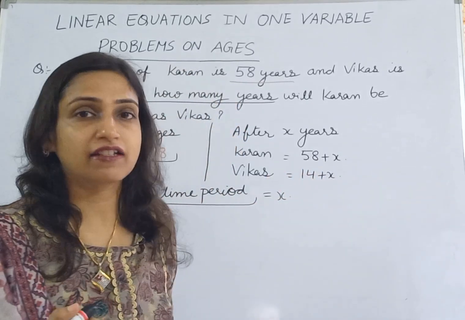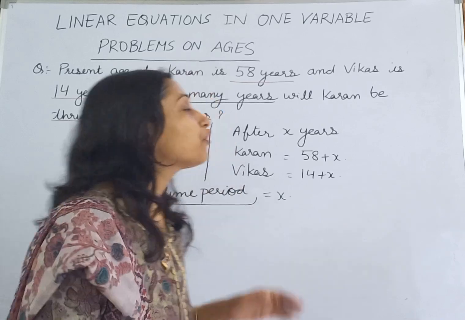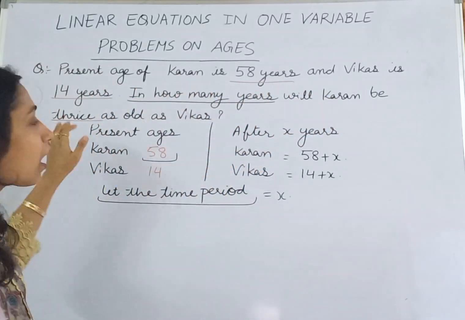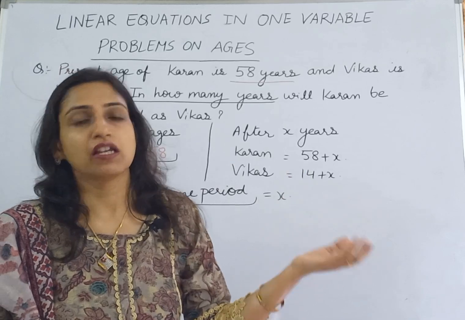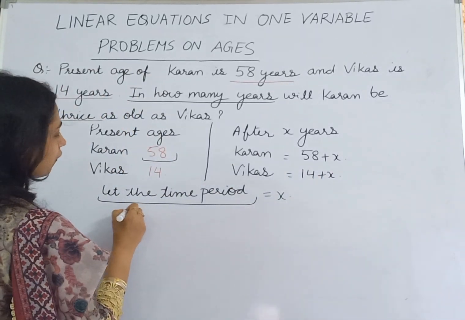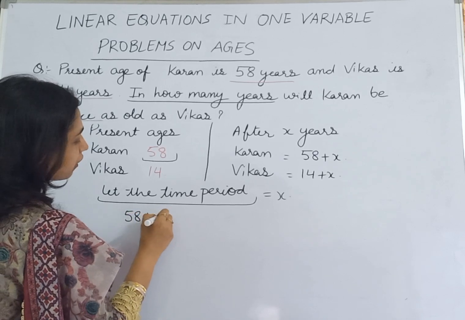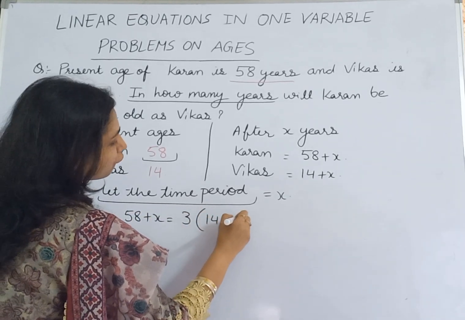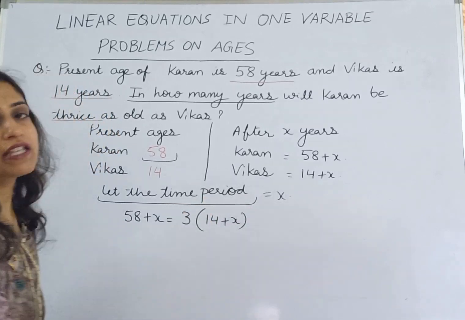Then we have to find after how many years Karan will be thrice as old as Vikas. That means after X years, the age of Karan, which is 58 plus X, will be 3 times the age of Vikas, which is 14 plus X.